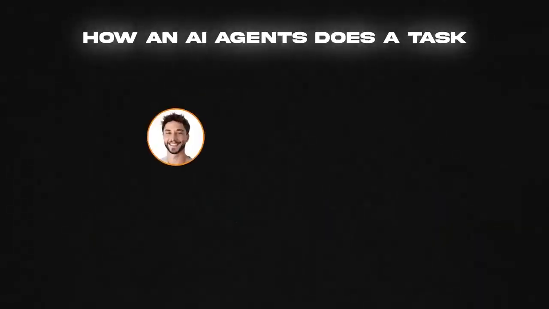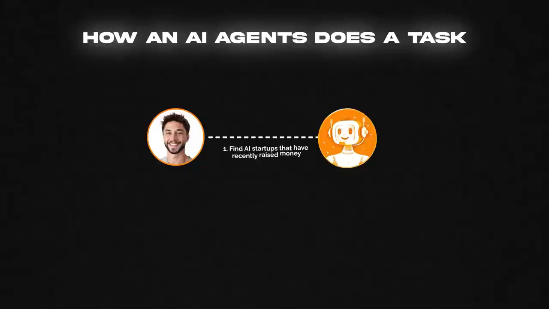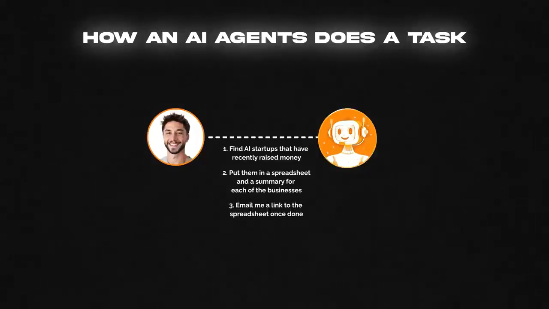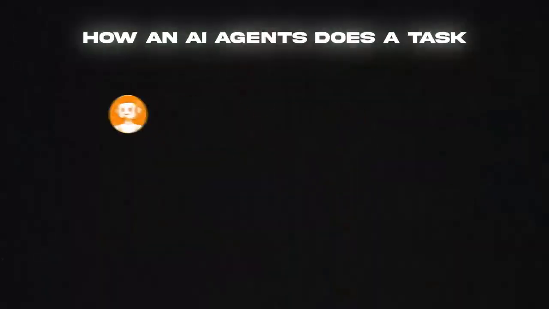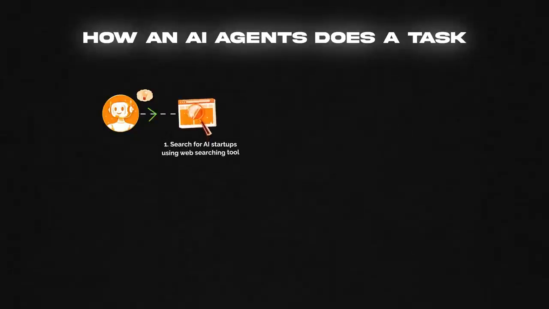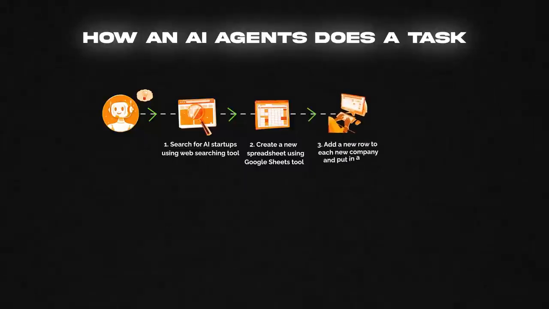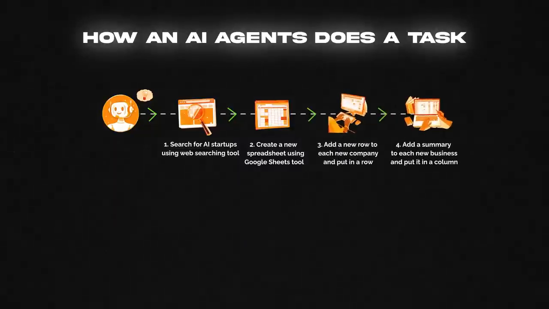So let me give you a real example from my own business, right? Say I build an agent and give it the task, find AI startups that have recently raised money and put them in a spreadsheet and add a summary of each of the businesses in the spreadsheet and then email me the link to the spreadsheet. When you give an AI agent a task like this and provide it with multiple tools to use, it can break down this problem just like a human would. For example, it might think, first, I need to search for AI startups using my web searching tool. Okay, let's do that first. Then I'll need to create a new spreadsheet with my Google Sheets tool. And then for each company that I find, I'll need to add a row to the spreadsheet. And then I'll need to write a summary of each business and put it in a new column. And then finally, I'll use my email tool in order to send the link to Liam.